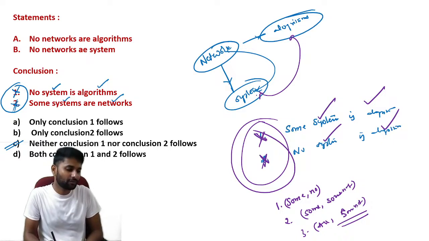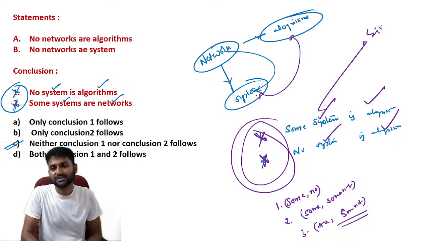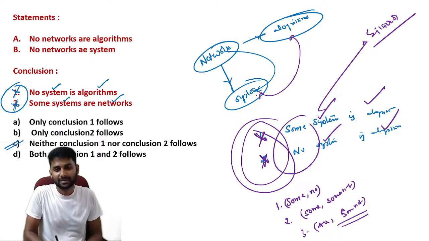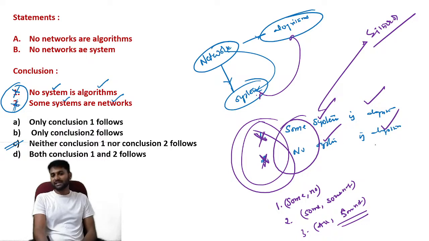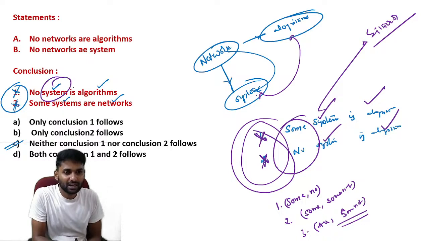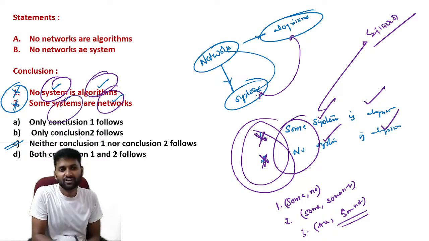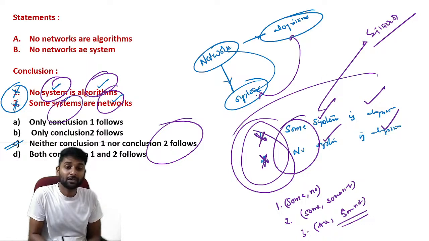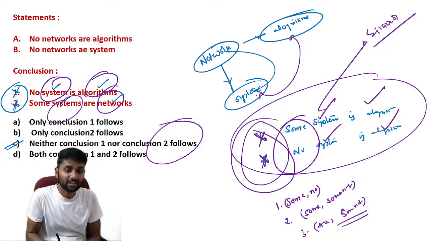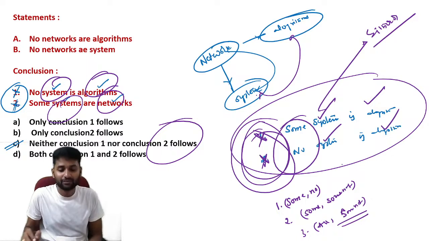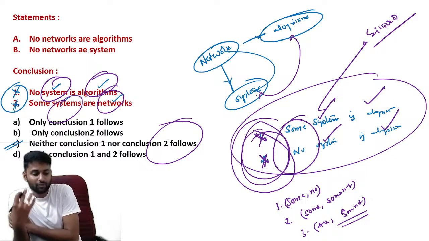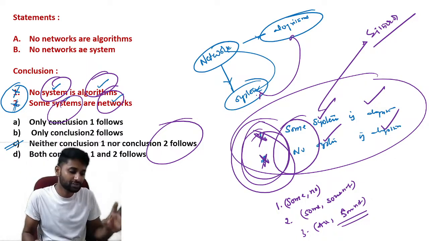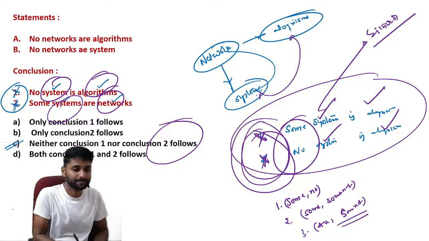If it satisfies one of the complementary pairs, then you have to choose the either-or option. Why? Because some, no satisfies the complementary pair. So remember that we require the same objects, system and algorithm. In the previous question, they were talking about completely different objects, so you can choose neither nor. But if you are talking about the same objects, individually wrong, but combined they satisfy any one of the complementary pairs, no, some, some not, all, some not, then you have to choose either or. So don't forget this concept.